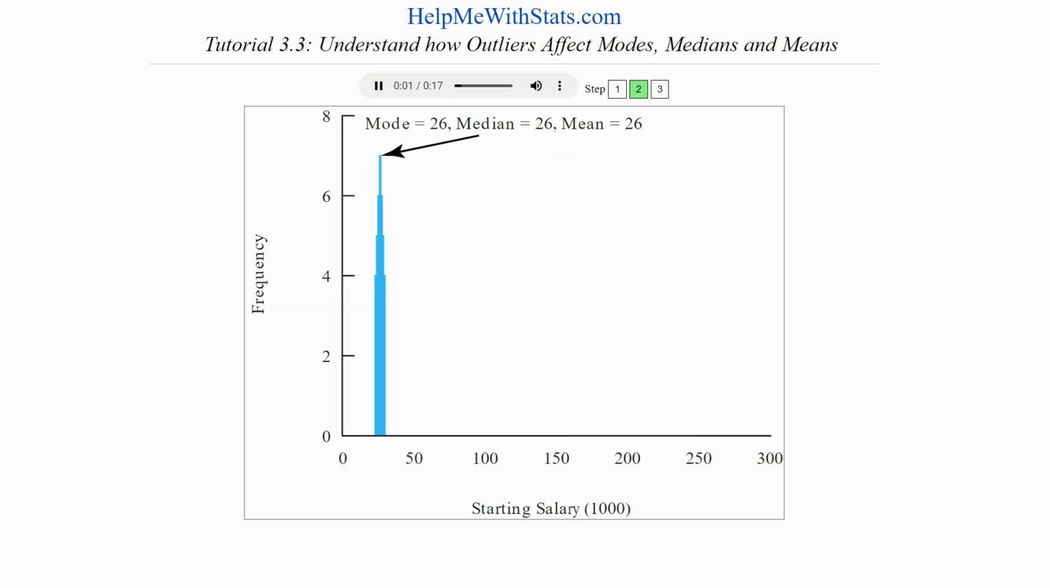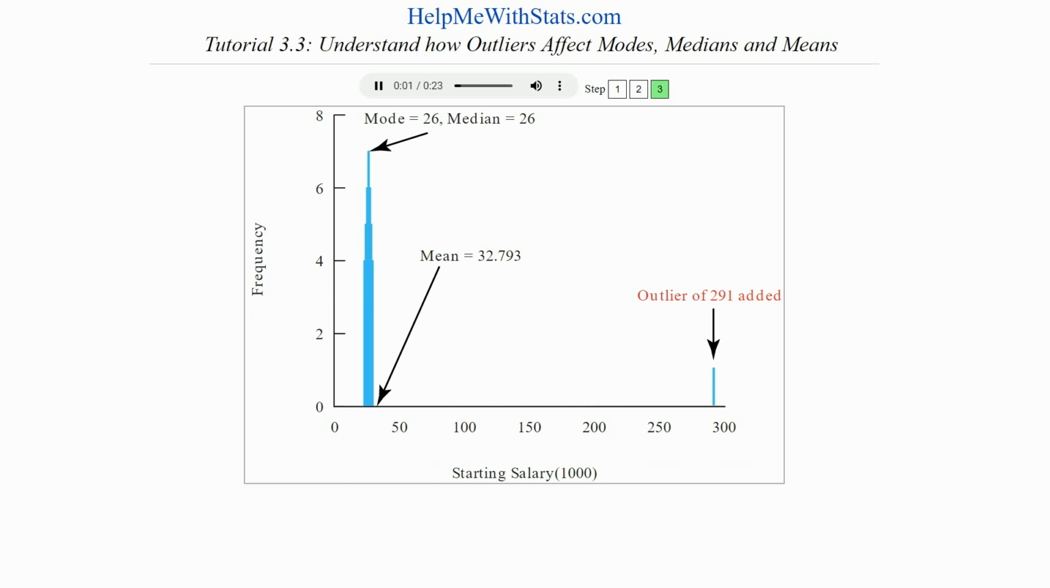Here is the same distribution of salaries, but the range of the display has been increased. We've increased the range because we want to show what happens when we add an outlier score. The mode, mean, and median are still 26,000 because the scores have not changed.